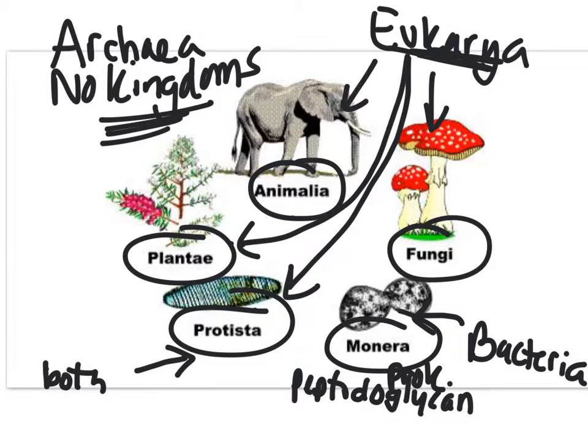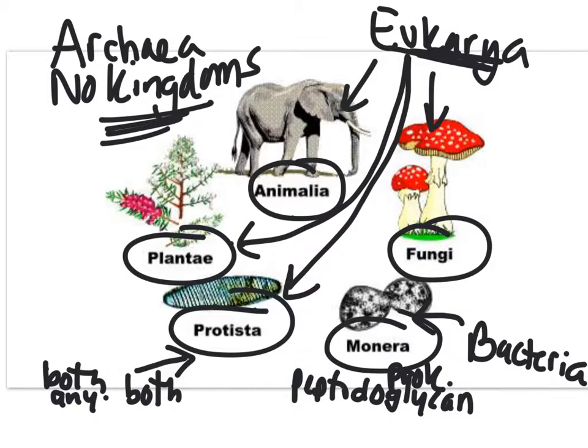Their cell wall composition could be anything, so a really diverse group, and their nutrition also can be both, so they can be autotrophs or heterotrophs. So a really odd group of organisms. This is where you find your paramecium, your amoebas, and even your algae. Algae aren't plants, they're protists.